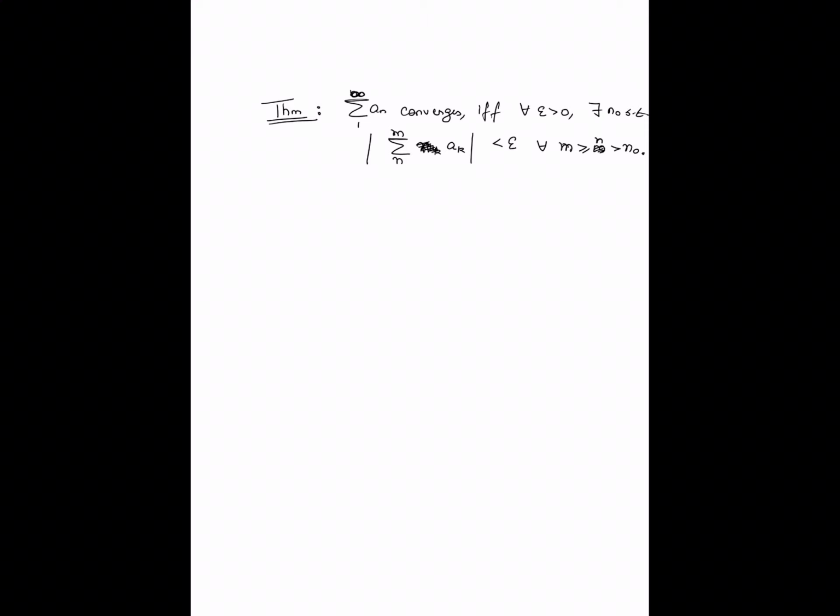Right? What does this really mean? What this means is that for whatever epsilon you choose, there should be a threshold n naught such that if you add up the entries of the summand series, which is an in this case, from any point to any other point, right, you choose any lower endpoint n, any upper endpoint m, both of which are to the right of n naught, then the summation of the entries of the sequence an between those two points should be smaller than epsilon in absolute value. Okay, this is a necessary and sufficient condition for the series summation 1 to infinity an to converge.